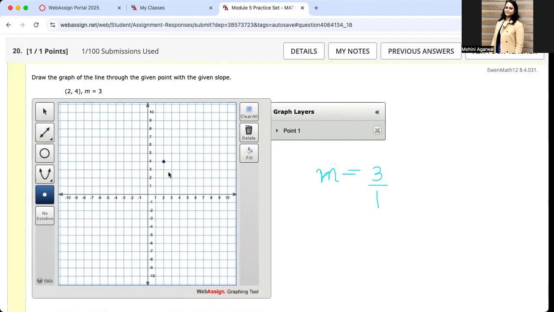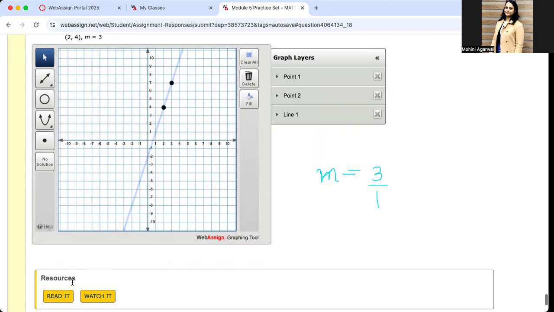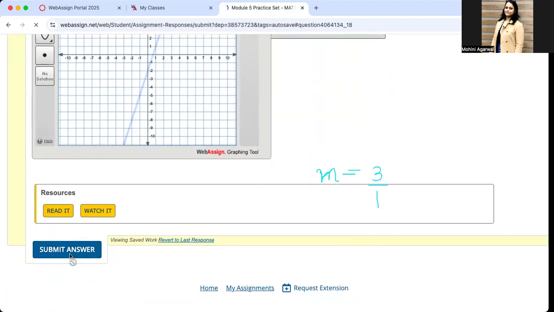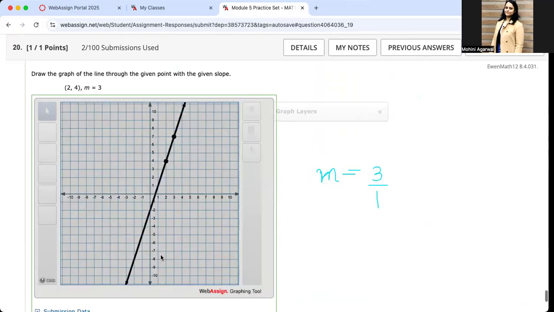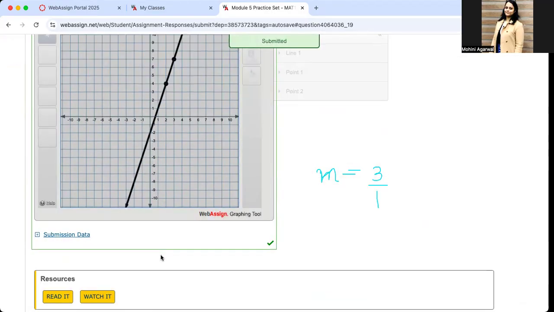So let's start that. I'll take a point again. So I have to go 3 units up from the point here. So 1, 2, 3. 3 units up, 1 unit left. I'll mark my second point. Now pick the line, make sure you click on that with the arrows marked, join it. And we can cross check. Perfect. Thank you. This should help you in doing your practice set. But moving forward, I have some more things that I want to show you before we close this session for you.